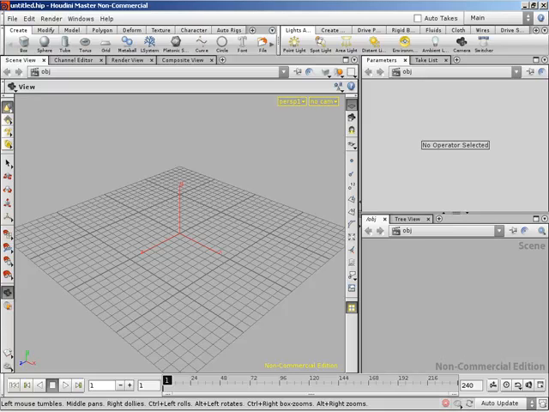Okay, so when we first launched Houdini 9.1, this is what we get. Of course, there's buttons, there's tabs, there's slider bars, there's a little bit of everything. And instead of walking around trying to give the general overview of what we're looking at right now with everything visible, I think it would be a lot easier if we strip Houdini down. So let's do that. Here's what I mean.